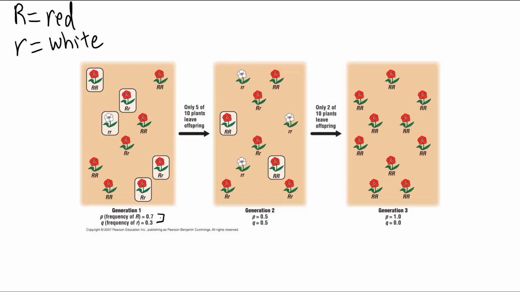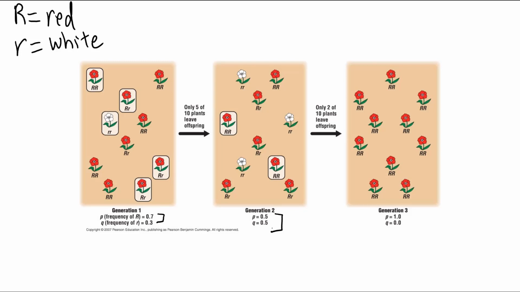But let's say there was a chance event. Something happened, something went through, and only a few individuals survived to produce offspring in that next generation. Those are the 5 individuals that are highlighted in that first box. And again, they were just selected by chance. When we look at the offspring of those 5 individuals, we see that the ratio of capital R to lowercase r is very different in this second generation. Instead of having a 70-30 ratio, we end up having a 50-50 ratio, where capital R is just as common as lowercase r within the population itself.